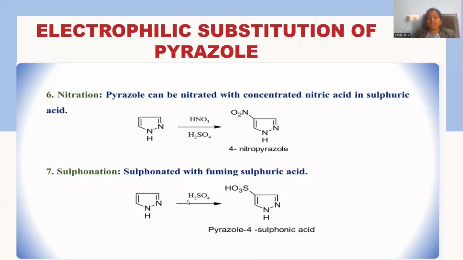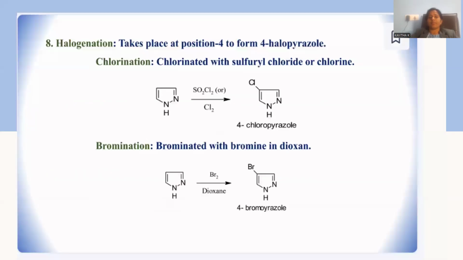Pyrazole is sulfonated in the presence of sulfuric acid. The HSO3 moiety will be attached at position number 4, giving rise to pyrazole-4-sulfonic acid. Sulfur trioxide will be the neutral electrophile for this kind of sulfonation process.